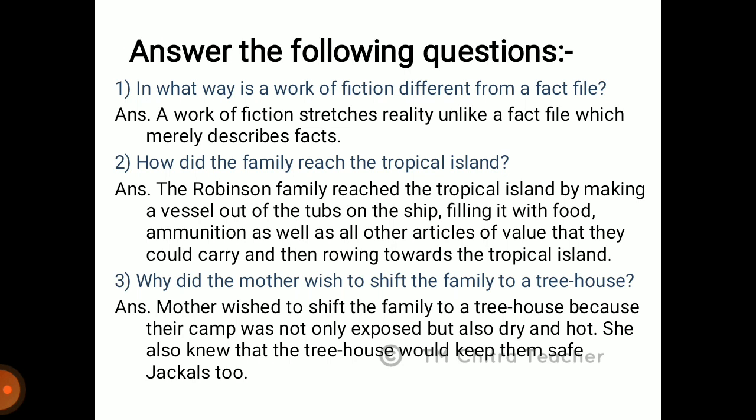The second question, how did the family reach the tropical island? So the answer is, the Robinson family reached the tropical island by making a vessel out of the tubs on the ship, filling it with food, ammunition, as well as all other articles of value that they could carry, and then rowing towards the tropical island.